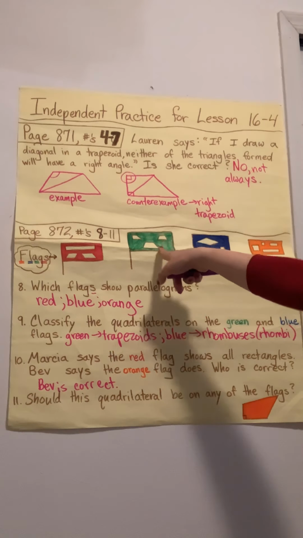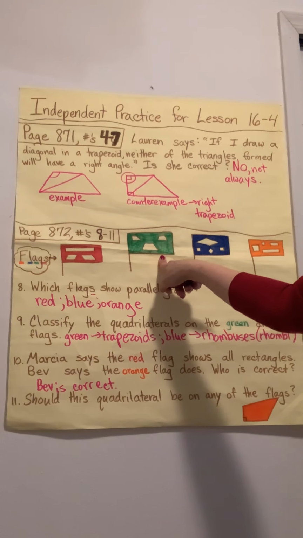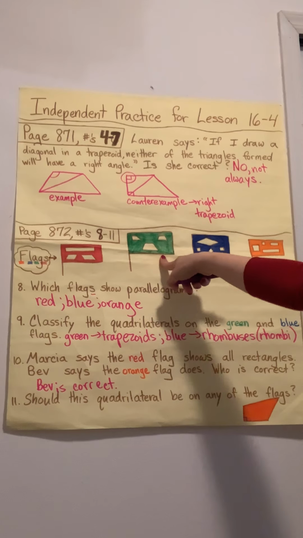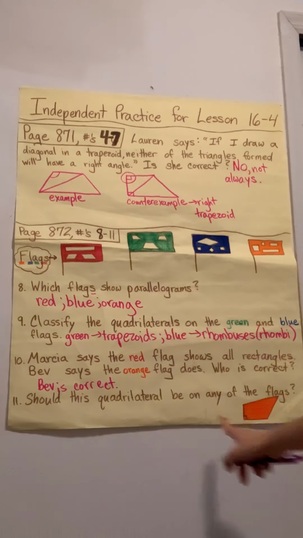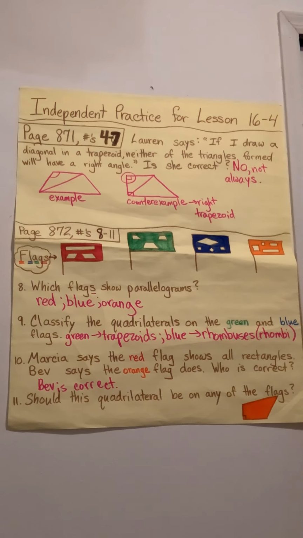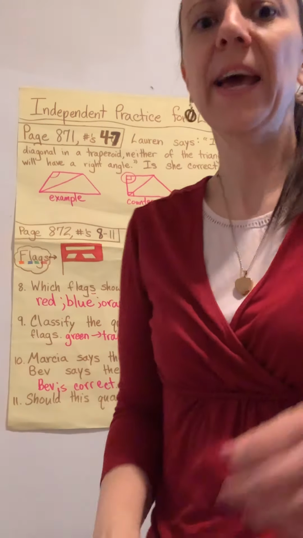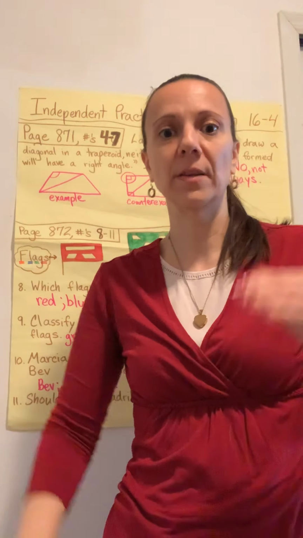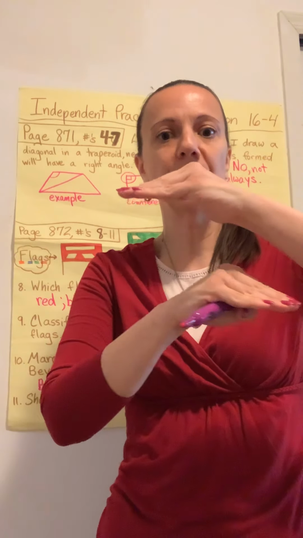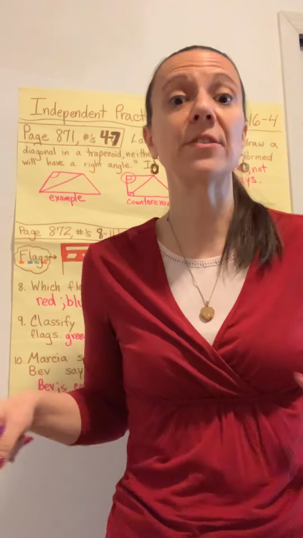Okay. This is the only flag I really have to think about a little more carefully because it's a trapezoid flag. And this does, when I first look at it, look like it might be a kind of trapezoid. Now I have to look at it a little more carefully. Remember what makes a trapezoid a trapezoid. It has to have one pair of parallel sides. So usually it's the top and the bottom that are parallel, and the other sides are not.